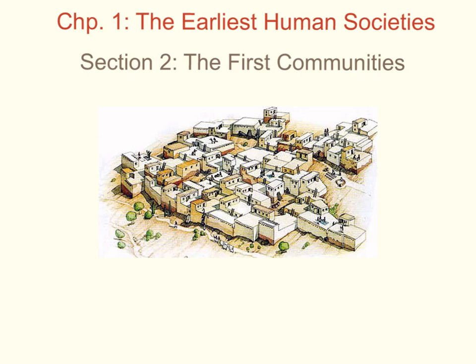Chapter 1, The Earliest Human Societies. Section 2, The First Communities. Now, in your notebook, you do not have to write the Chapter 1 title all over again because you've already written it once. What you do need to write at the top of the page or right below what you just finished writing is the Section 2 title. Section 2, The First Communities.